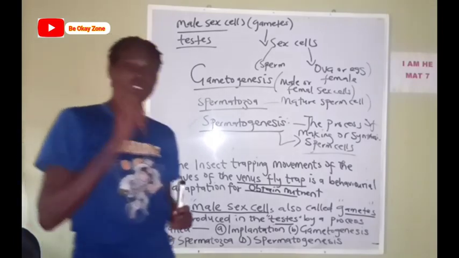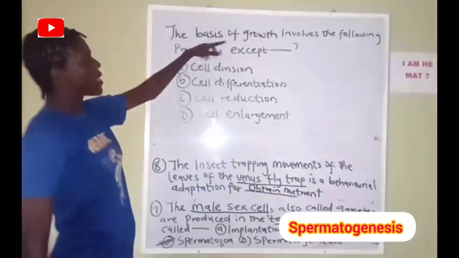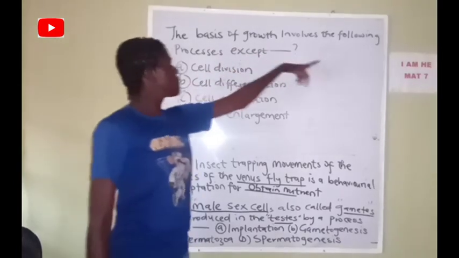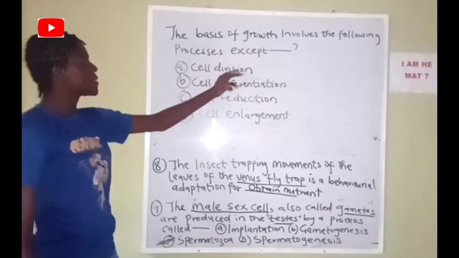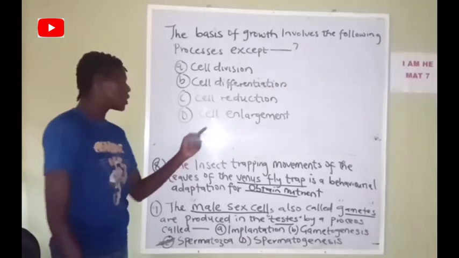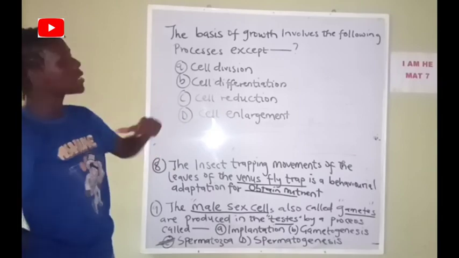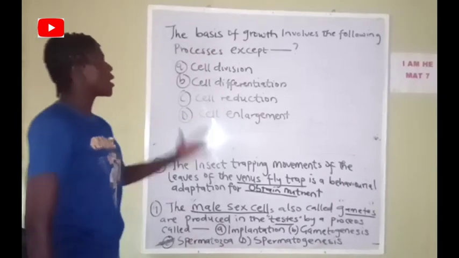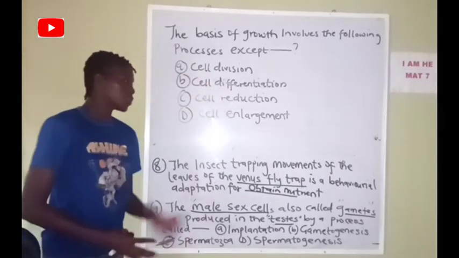Let me just leave one question for you to try and give your answer in the comment section. The basis of growth involves the following processes except: A. Cell division, B. Cell differentiation, C. Cell reduction, D. Cell enlargement. So which of them here does not support the basis of growth? Okay, A. Cell division, B. Cell differentiation, C. Cell reduction,